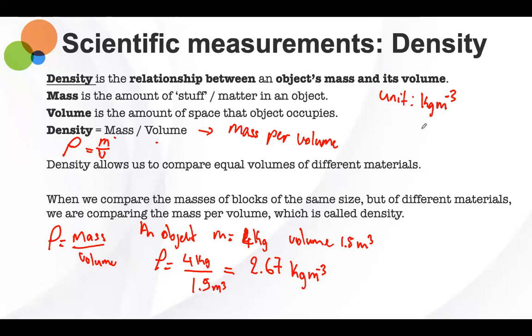Or this could also be kilogram per centimeter cube. So it can be either. It depends on what the volume is in, all right? Yes, sir. All right, so everyone clear? Yes, sir. Anyone doesn't understand?